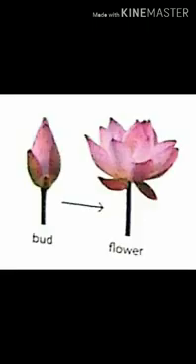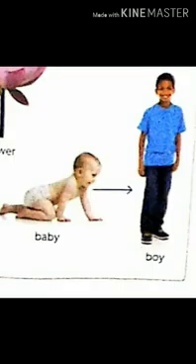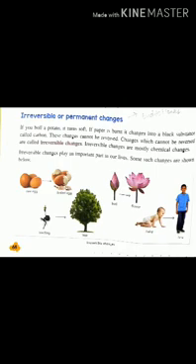Similarly, we can take examples like conversion of a seedling into a plant, growing of a flower bud into a flower, burning of paper. As I have shown you in the previous video, when paper is burned, it turns into a black substance called carbon. So can we get the paper back from it? No, because we have got carbon which cannot be reversed to the original state. Growing up of a baby into a young boy. So these are the changes which can be termed as irreversible changes because they cannot be reversed back to their original form. So I hope children you are clear with the irreversible changes.